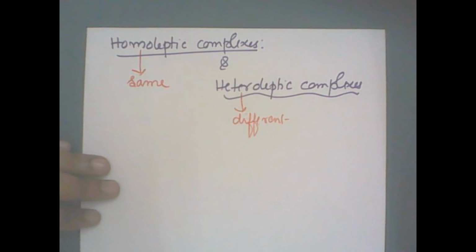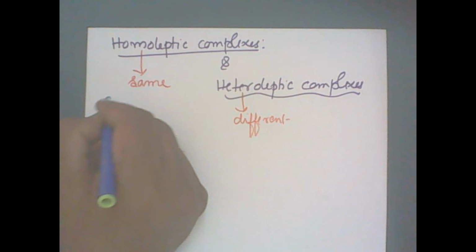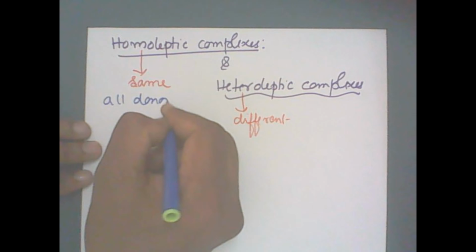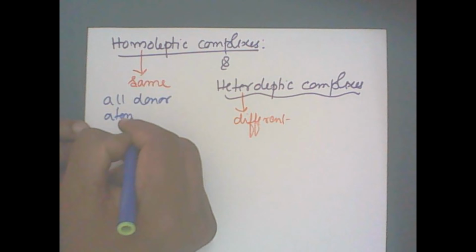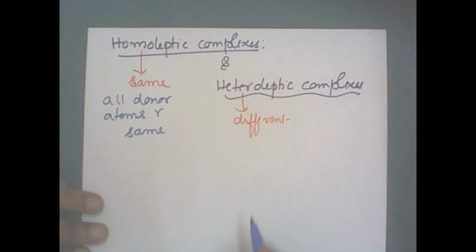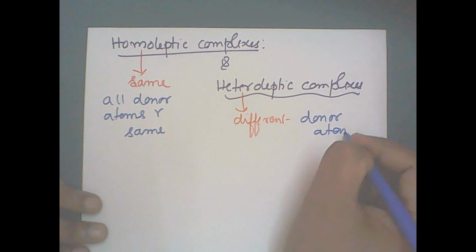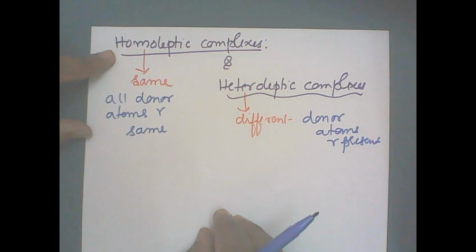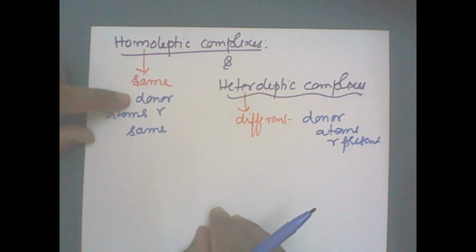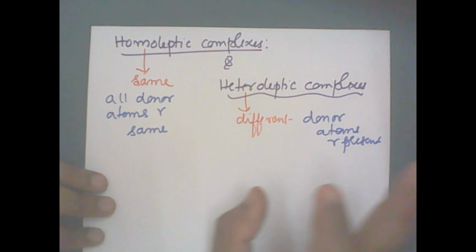Homo means all donor atoms are the same. In heteroleptic, different donor atoms are present. A homoleptic complex is one wherein all the donor atoms in the ligands are the same, while here there are different types of donor atoms in different ligands.